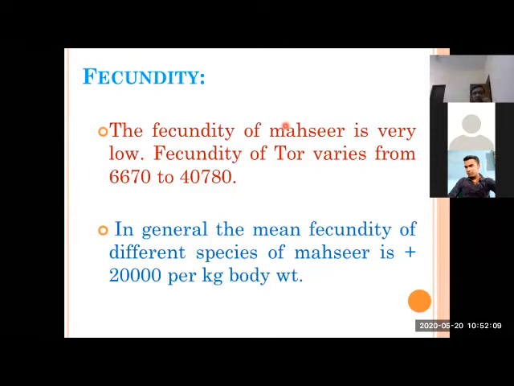Fecundity: almost all cold water fishes have less fecundity as compared to warm water fishes. Their fecundity is very low compared to our Catla, Rohu, and Mrigal, whose normal fecundity is not more than 2 lakh per kg body weight. But a Mahseer of the same size, 1 kg, has a fecundity of hardly 7,000 to 40,000. In general, the average fecundity across different sizes and localities is hardly 20,000 per kg of body weight.